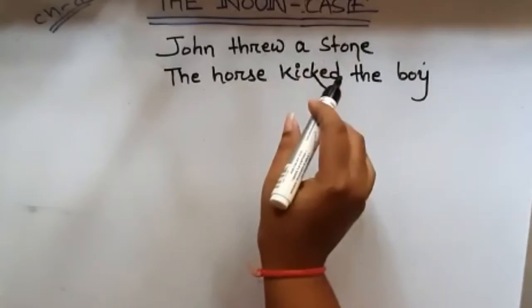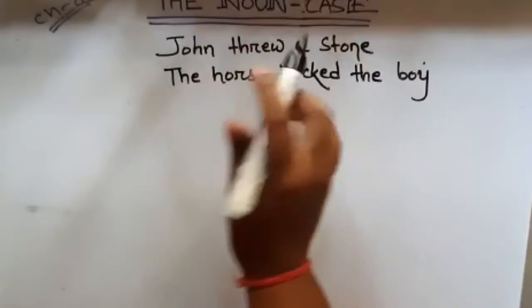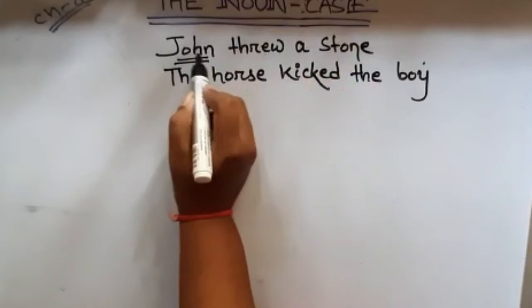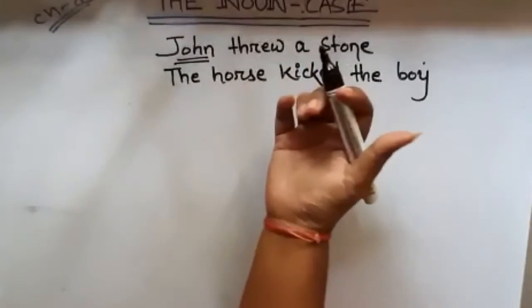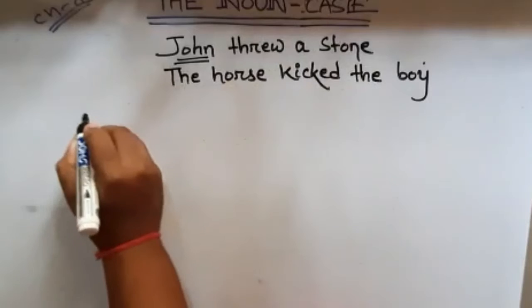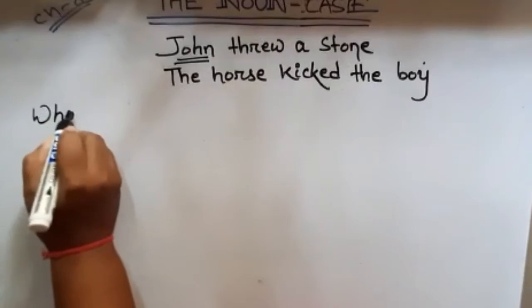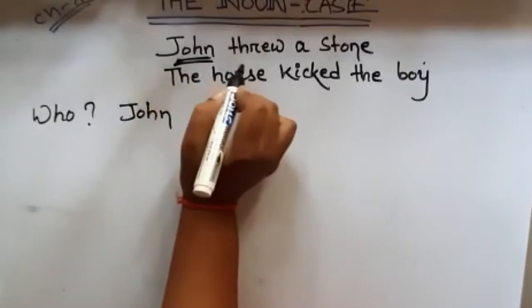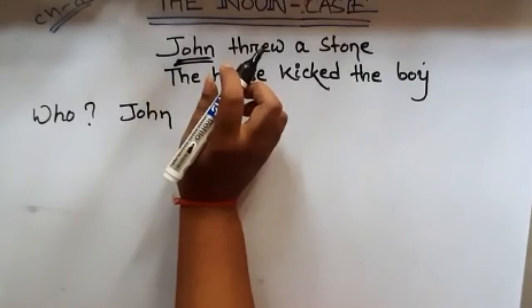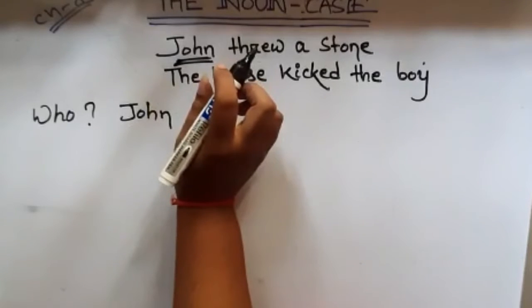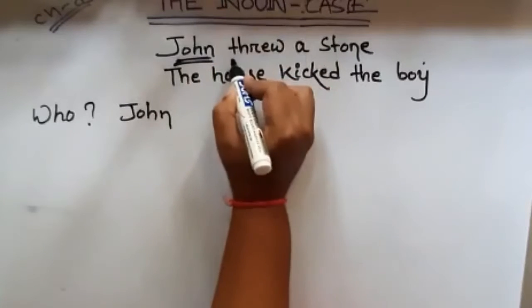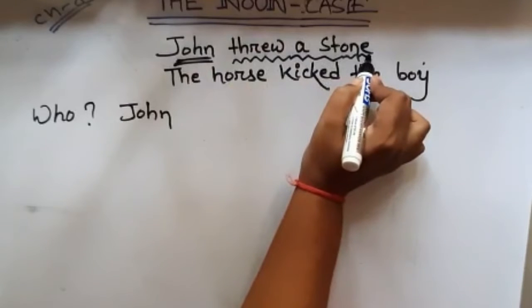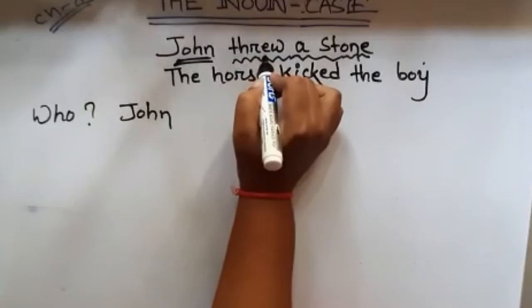John threw a stone. So in sentence 1, the noun John is the subject. It is the answer to the question, who threw the stone? If I ask who threw the stone, the answer will be John. So John is the main noun here. The group of words "threw a stone" is the predicate. This much is the predicate. So the predicate contains the verb threw.